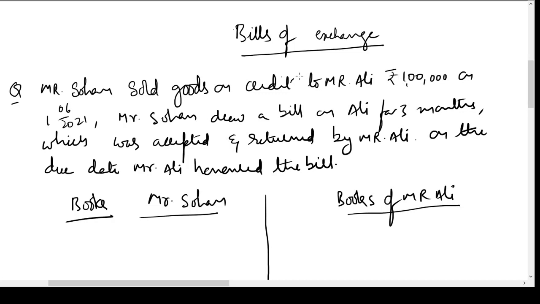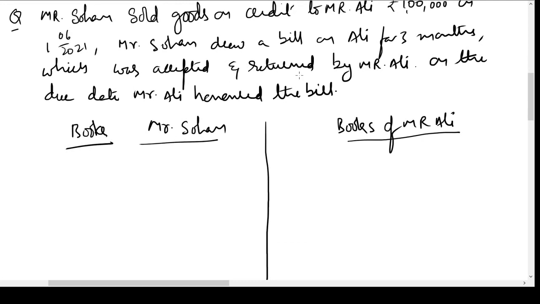Mr. Sohan sold goods on credit to Mr. Ali, rupees 1 lakh on 1st June 2021. So this is the transaction that is taking place between Mr. Sohan and Mr. Ali. The value of the goods sold by Mr. Sohan to Mr. Ali is 1 lakh on 1st June 21.